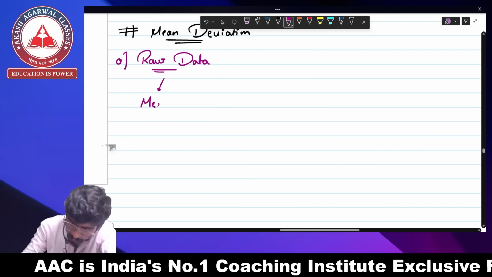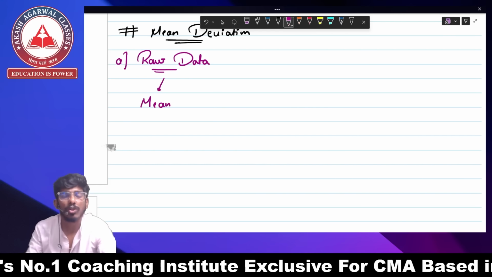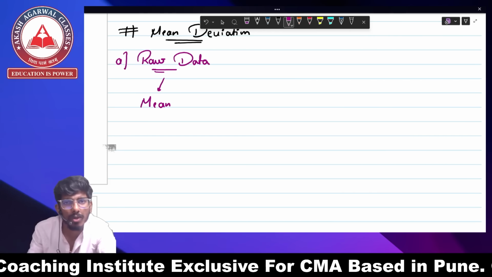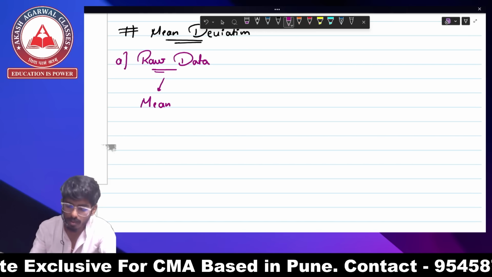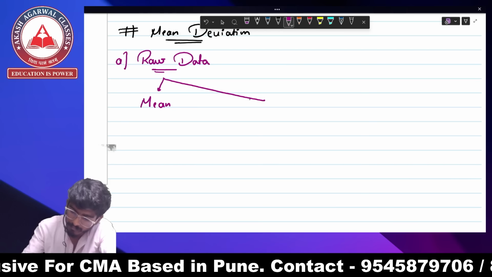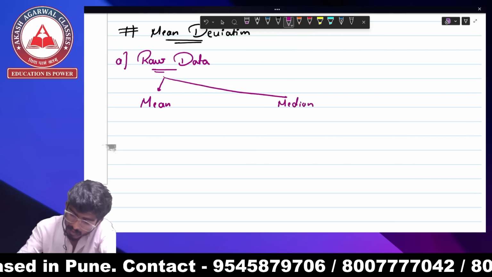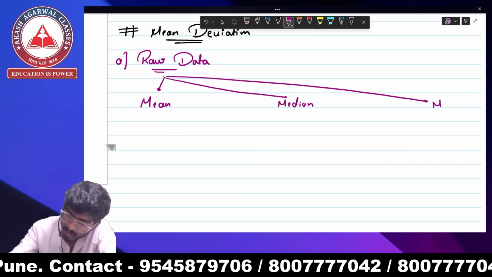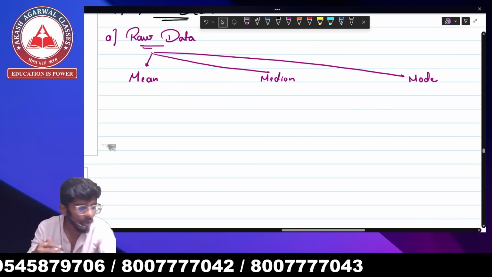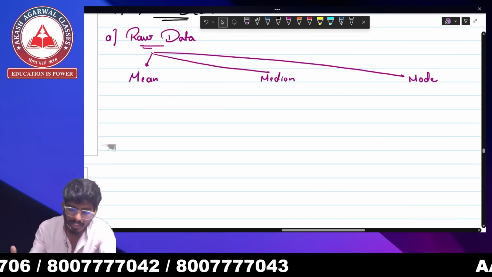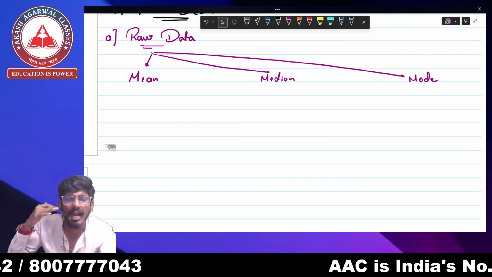One is going to be from your mean. So mean deviation can be found from means. There are three types of mean, as you all know. One is your mean, the other is your median, and the third is your mode. So first is your mean, second is median, and third one is your mode. Mean, median, and mode. Okay, so as everyone knows what raw data is, how do we find mean, how do we find mode, everybody has an idea about that.